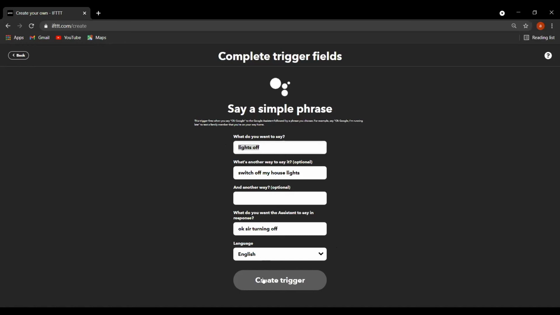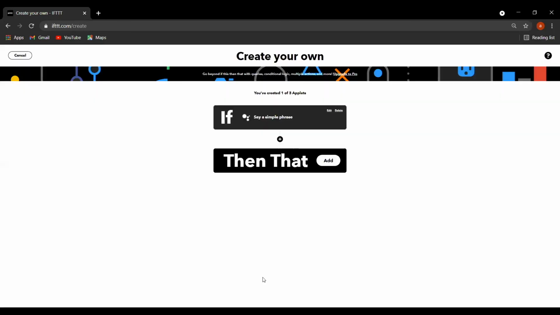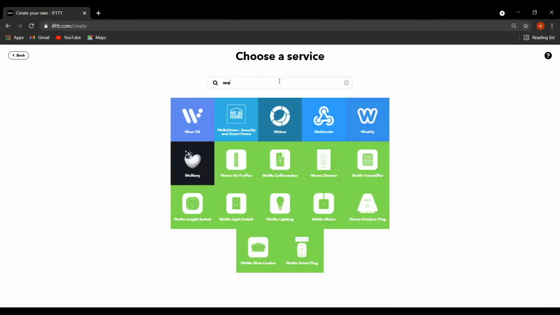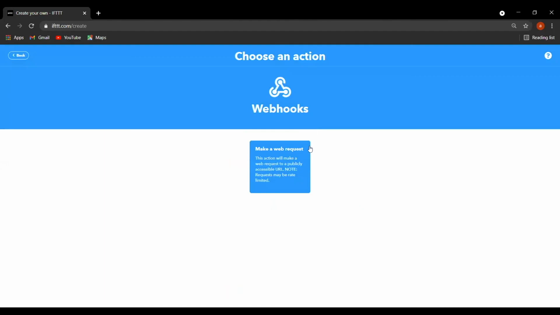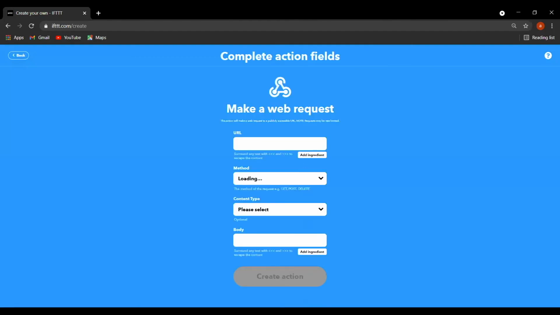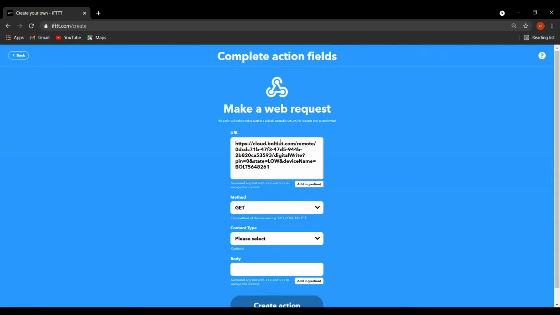Okay, so now I will just create the trigger and it will ask me, if I have said light off, then what particular task should be done by IFTTT. Now I will add the service that is webhooks. It will run that API, make a web request. Now I have to put the API for turning off. In the first case, I put the API for turning my lights on. In this case, we are putting an API for turning the lights off.